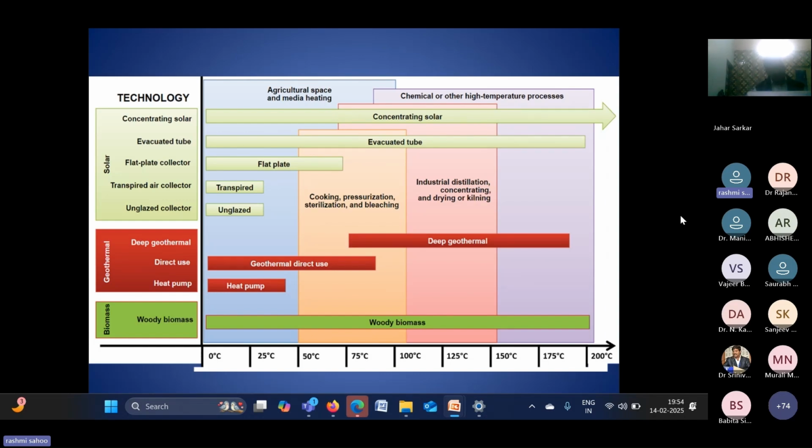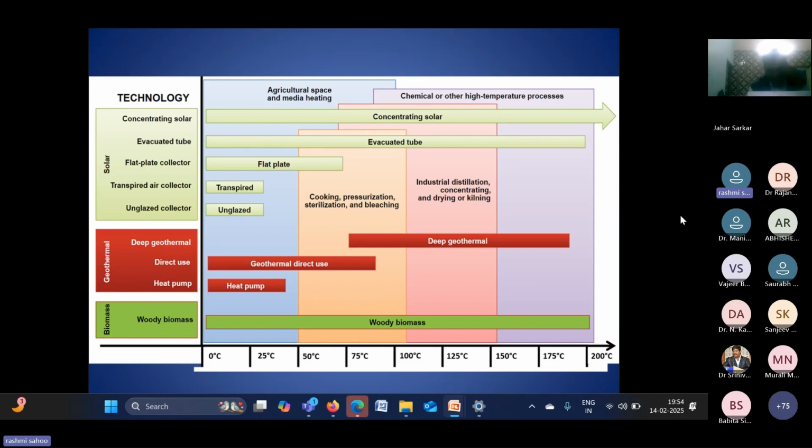So depending on the temperature range, we have to design the energy system, and decide what type of energy system we can use for that temperature range. A very interesting thing is that solar energy has a very high temperature range. Depending on the solar collector, we can get different temperatures.